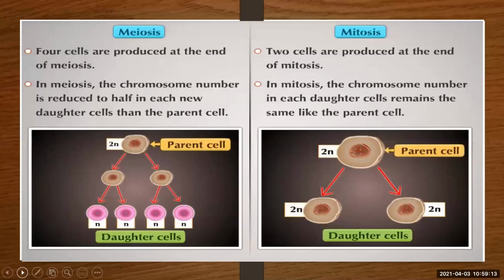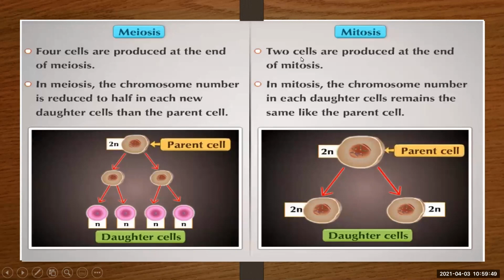Now see the difference between meiosis and mitosis. Four cells are produced at the end of meiosis. Here you can see one parent cell gives rise to four daughter cells. In meiosis, the chromosome number is reduced to half in each new daughter cell compared to the parent cell. Here you can see the 2n number of chromosomes, whereas in daughter cells you will find only a single set, half of whatever the number of chromosomes in the parent. Okay.